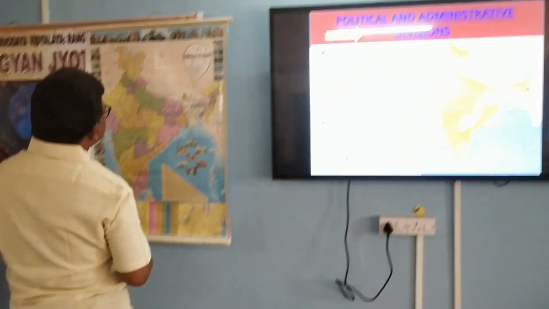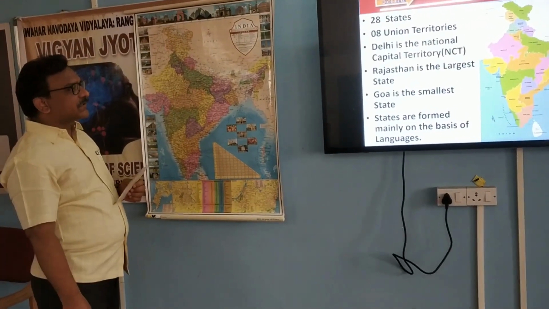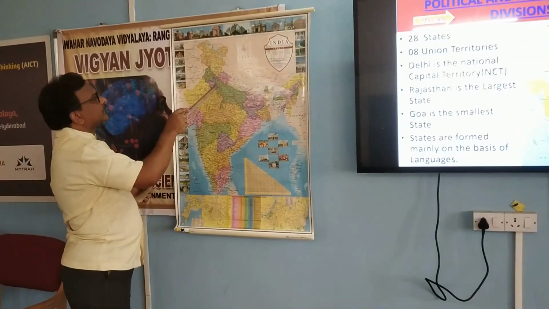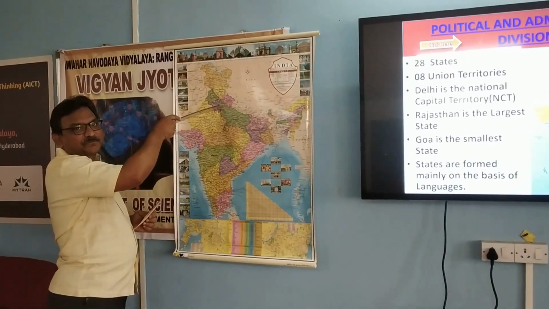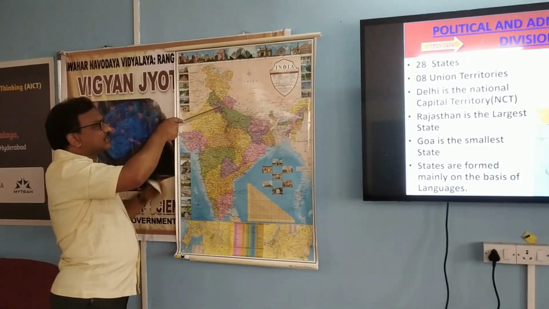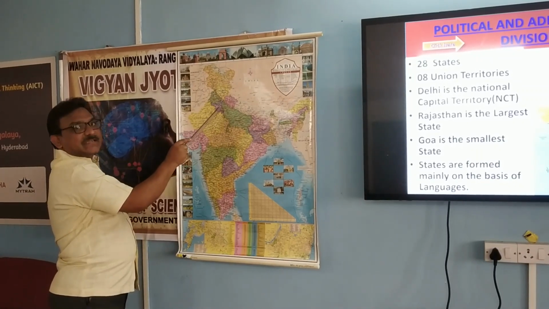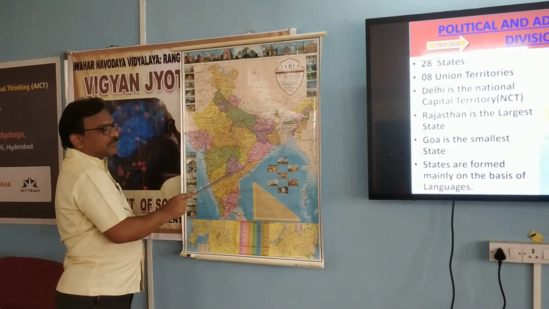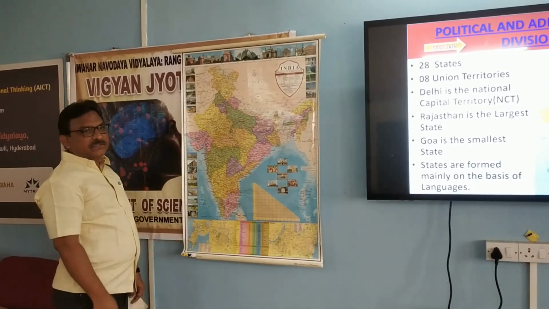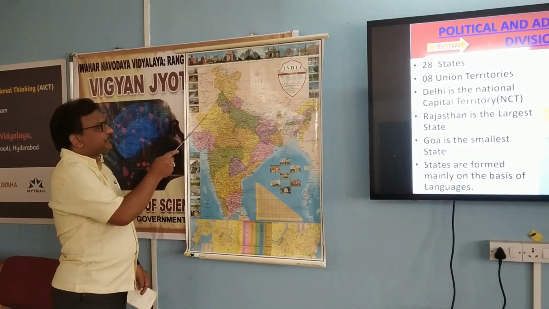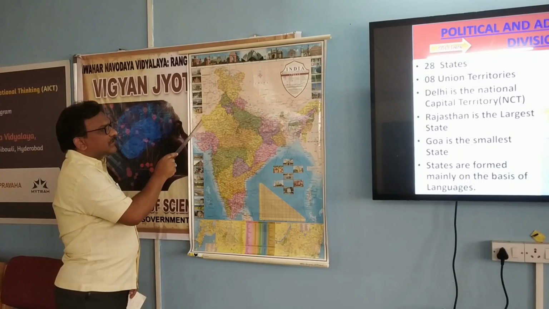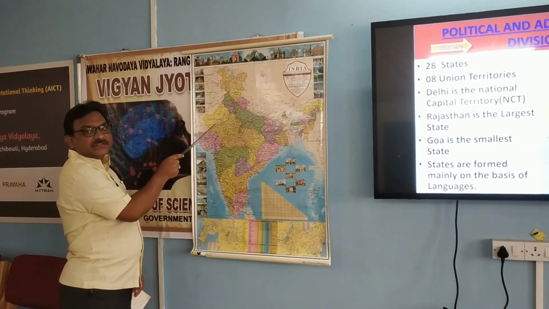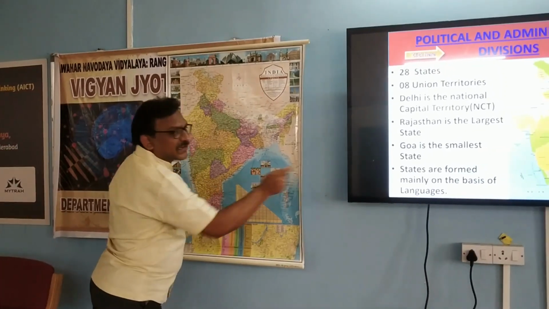Move back here. So this is India with 28 states and 8 union territories. And as I told you, India's capital is Delhi. Look at the pointer here. This is the location where I am putting the scale. Look at the pointer. This is Delhi. And these are the remaining 28 states. As I told you, Rajasthan is the largest state. Where is the largest state? This is the largest state of India. What is it? Yeah, right. It is Rajasthan, which is the largest state. When we come to the smallest state, it is Goa.